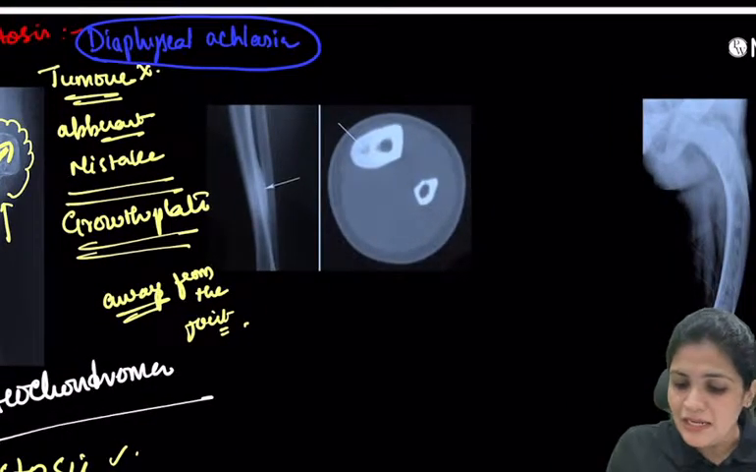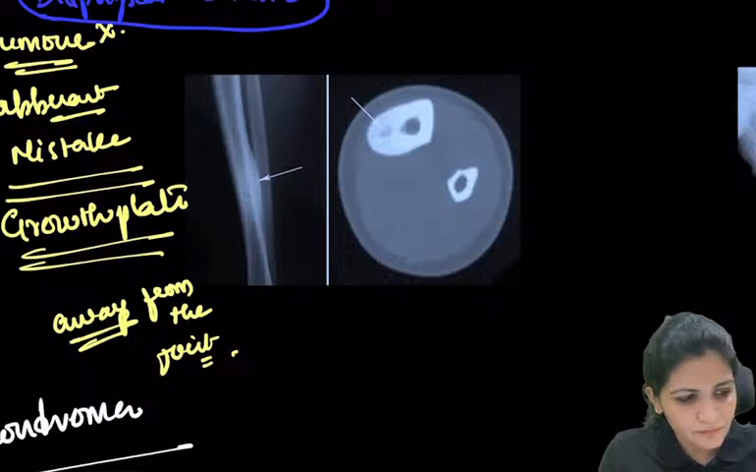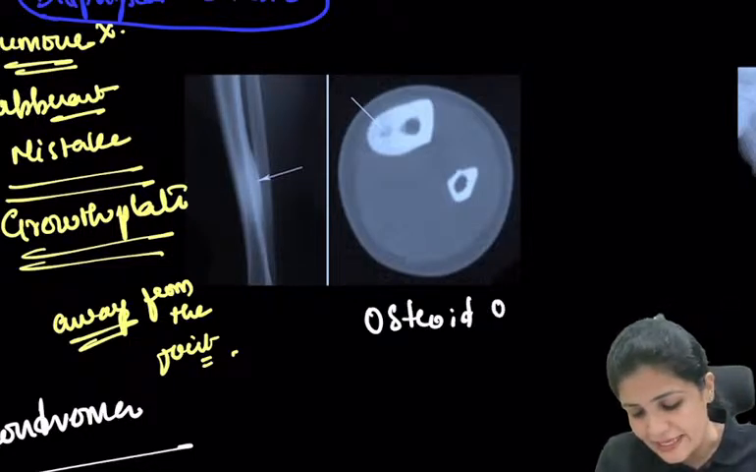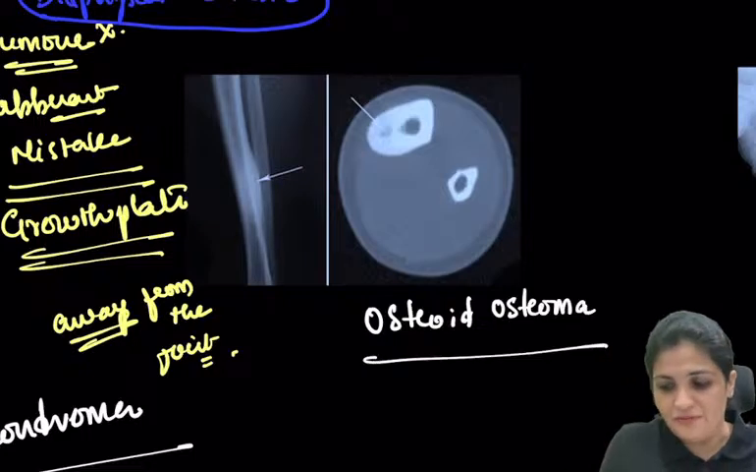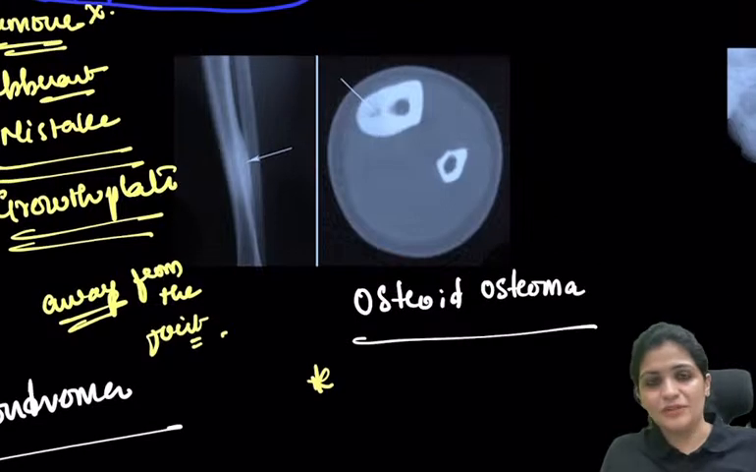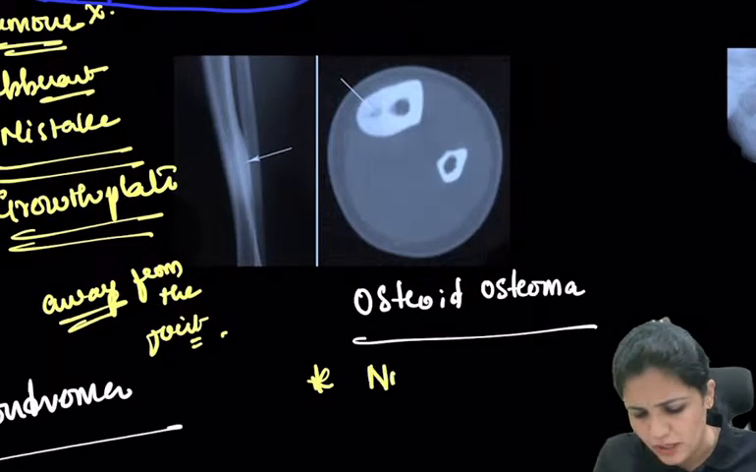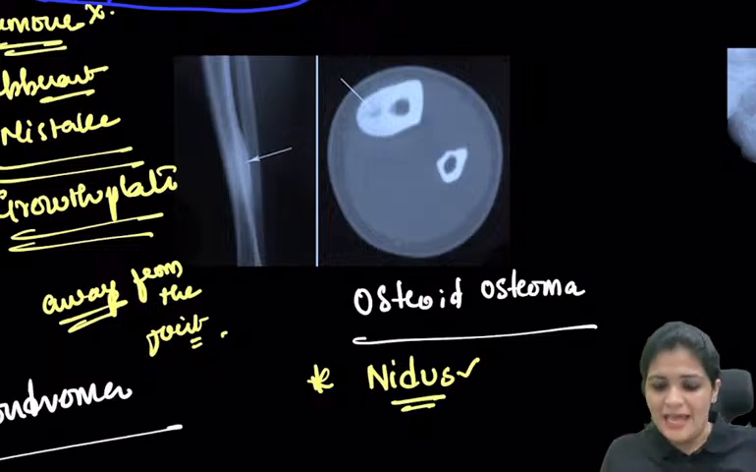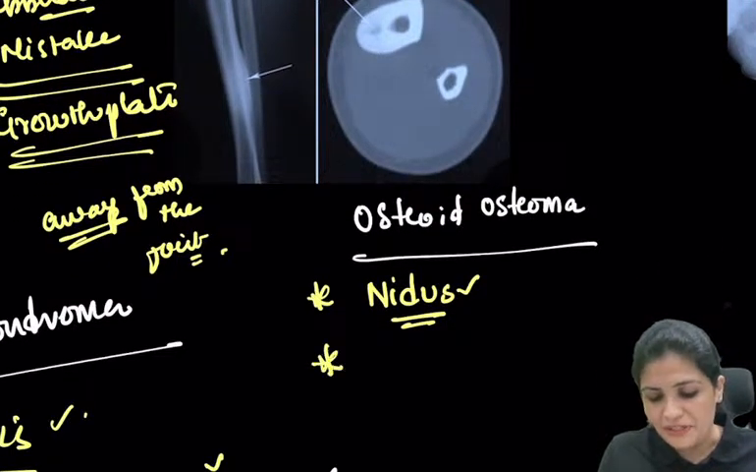What is the next one? The next one is, so whenever they ask a question about osteoid osteoma, there are certain salient features again. So what are those important things about osteoid osteoma? This is nothing but a small nidus like tube, right? And here, the most important thing is the size.